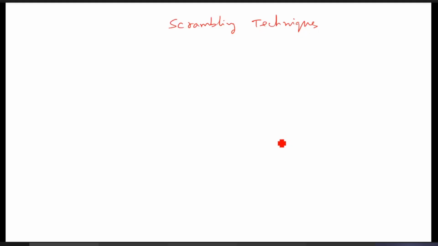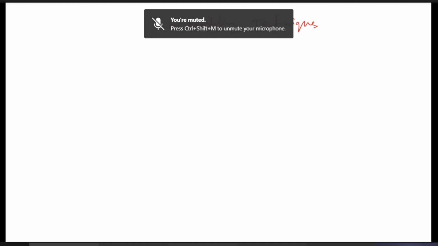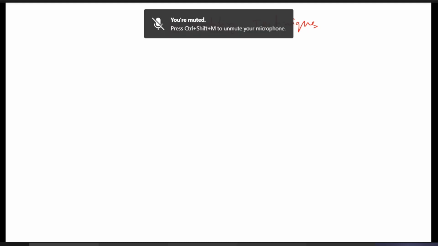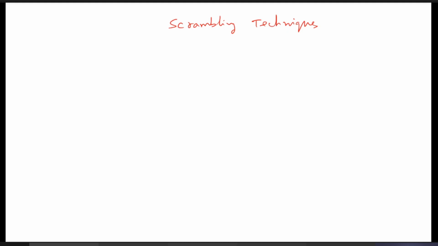So what we have seen is that the biphase techniques are very good for self-clocking codes. In self-clocking codes, the DC component is not there. Error detection capability is also there, but they require more bandwidth, as in Manchester code. AMI is also very good. Less bandwidth is required compared to Manchester, because there are no bit transitions for bipolar AMI.